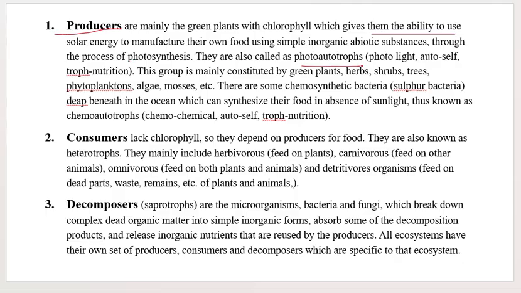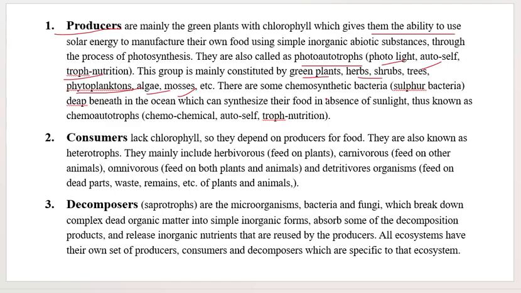They are also called photoautotrophs. Photo means light, auto means self, and troph means nutrition. This group mainly constitutes green plants, herbs, shrubs, trees, phytoplankton, algae, and mosses. These organisms produce their own food, so they are called producers.